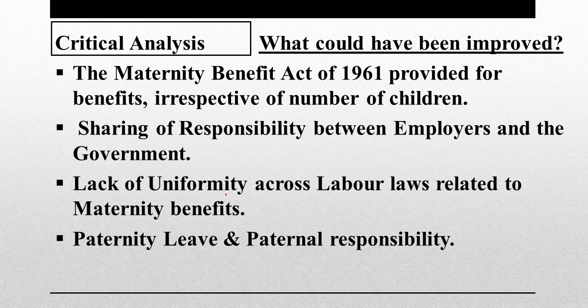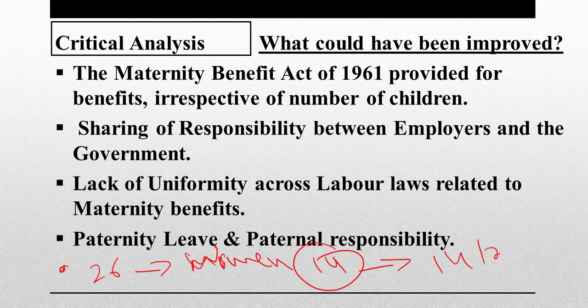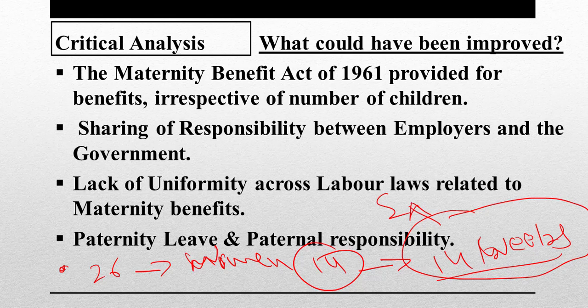The other thing that I would like to share, which is not in the mainstream criticism, you can mention it over here, is that we are giving 26 weeks of leave to women in the organized sector, whereas our requirement under ILO was just 14 weeks. Can't we have gone an extra mile and given 14 weeks of leave to all the women, be it in the unorganized sector or the organized sector? This would have created a sense of equity and equality among disprivileged sections of society as well. And by doing this, this law could have been saved from the criticism that it is an elite biased law. So we could have created a semblance of equity also.